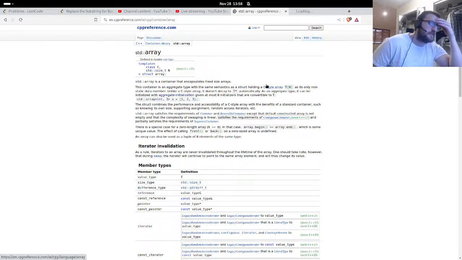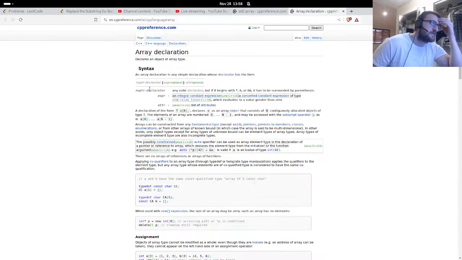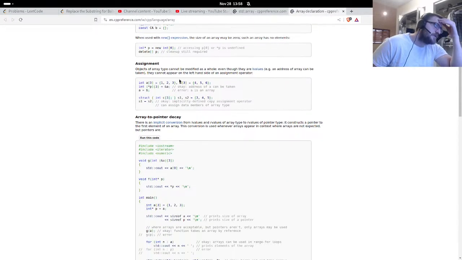I think I want syntax, declarator, assignment. Arrays can't be modified as a whole. They're lvalues, but even though they're lvalues, they cannot appear on the left-hand side of the assignment operator.